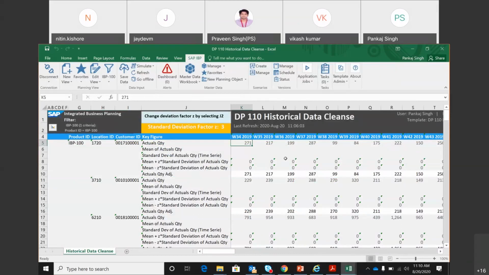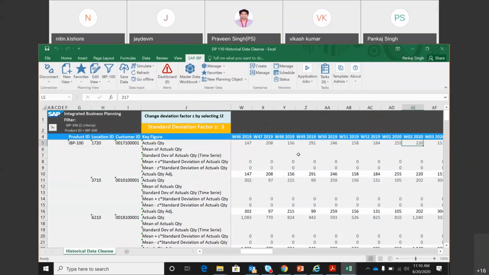Now since we have loaded the data ourselves, this data looks good, and we don't see any missing data. But if there was any missing data, then the history cleansing process would have helped us. If you assume that this 88 is blank for now, then this process of history cleansing will help us to get a number over here.